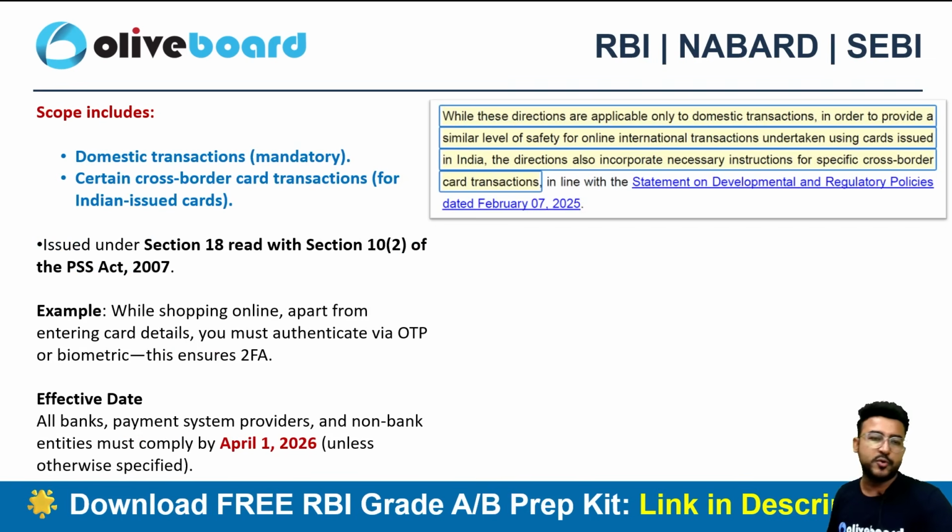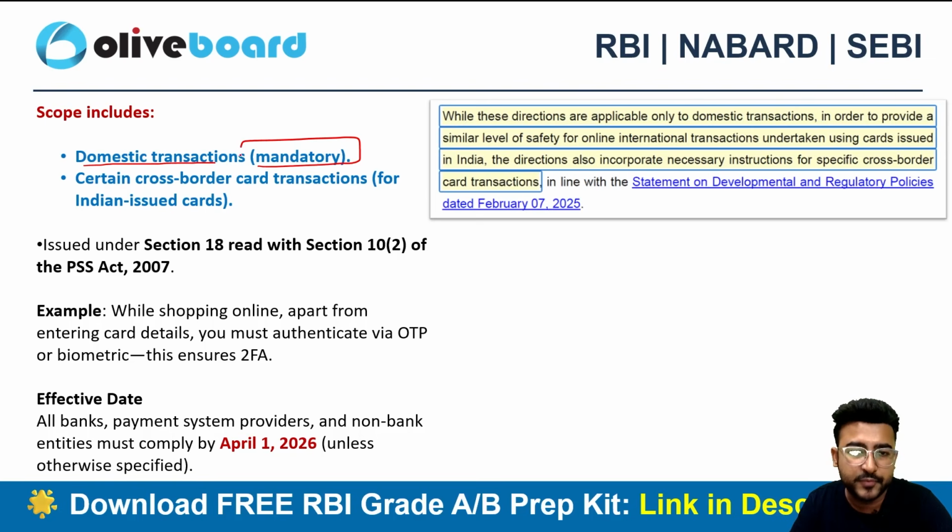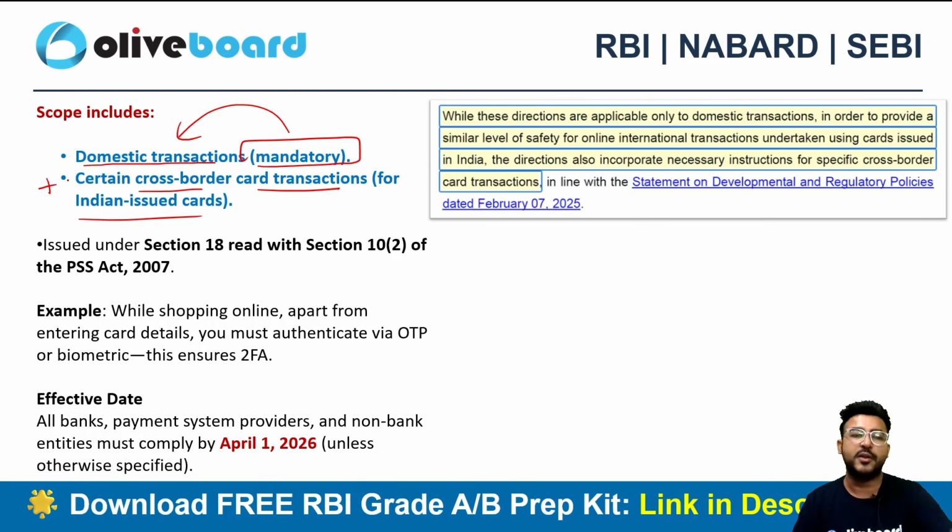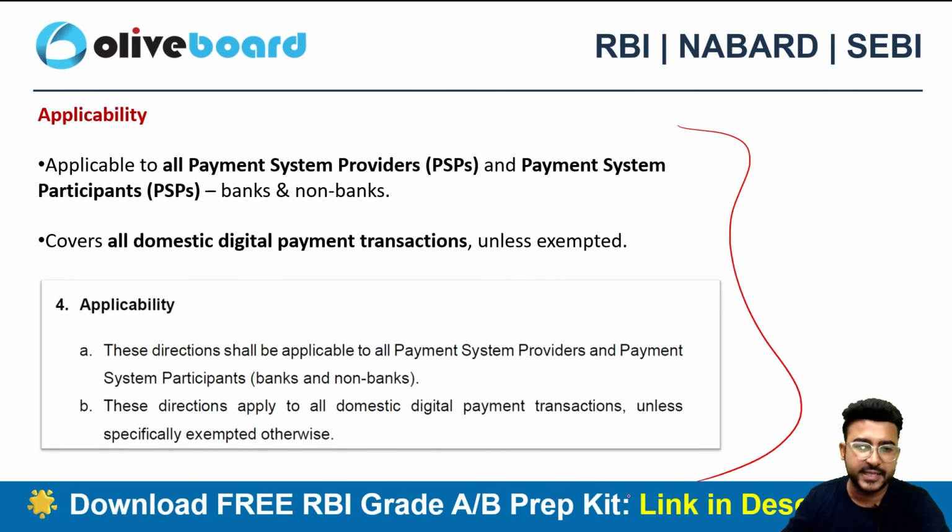Let's first discuss the scope of this particular guideline. It is applicable only to domestic transactions. It is mandatory on domestic transactions, plus certain cross-border card transactions for Indian issued cards. It is also mandatory for certain cross-border transactions if you are making them through a card, for the Indian issued cards, right? And the effective date here is 1st of April 2026. So as of now, it is not effective. It will be applied from the next coming financial year, right? 1st of April 2026.